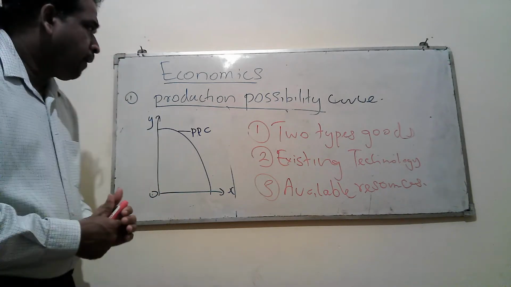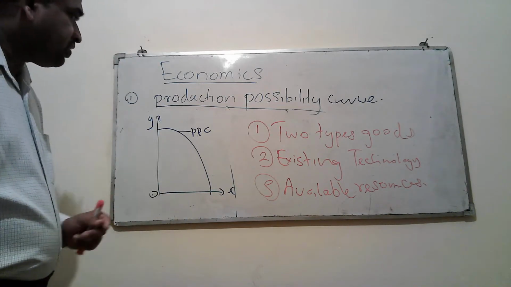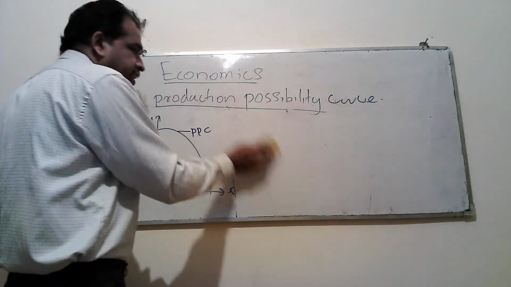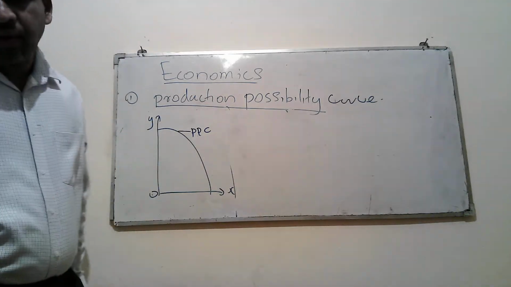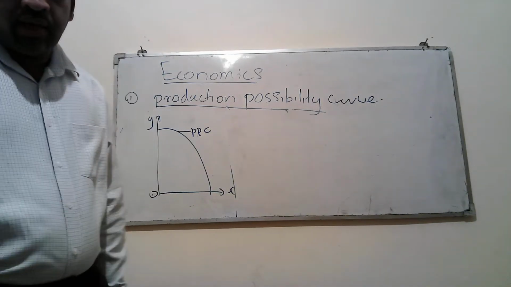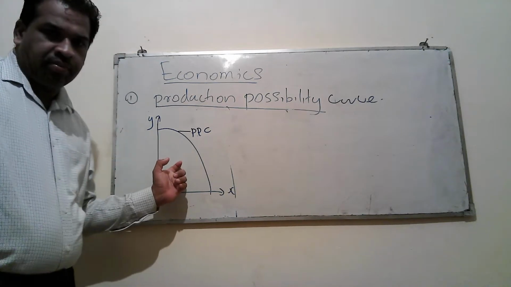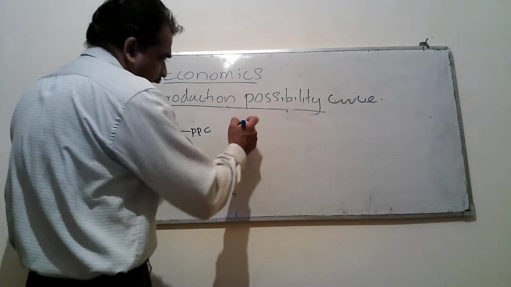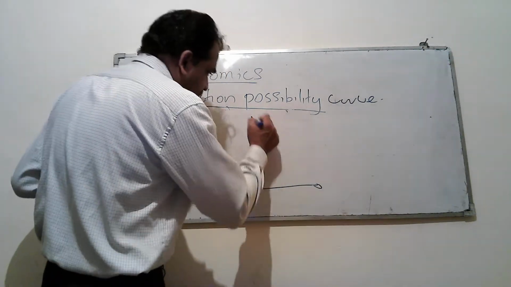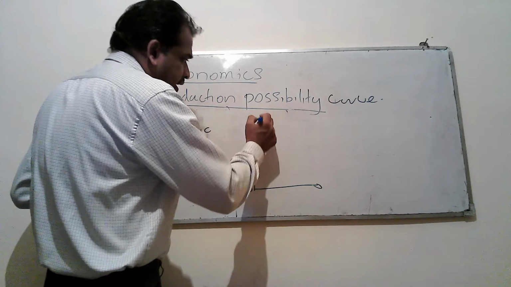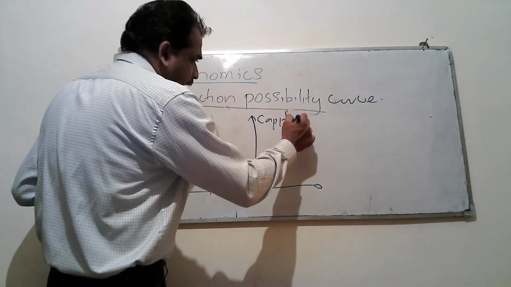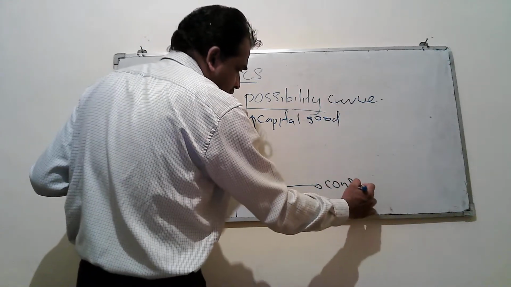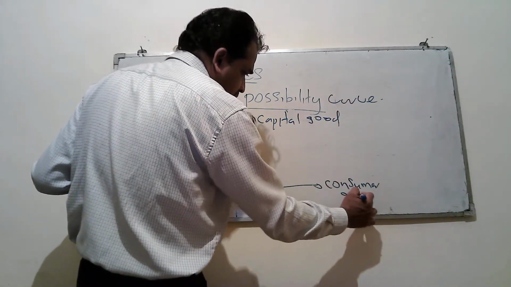Then we can use these concepts to explain different types of other concepts available in both micro and macro economics. Here, if you take this diagram, the PPC curve, not only X and Y, we can take any two types of goods or services. Here we can take capital goods and consumer goods.